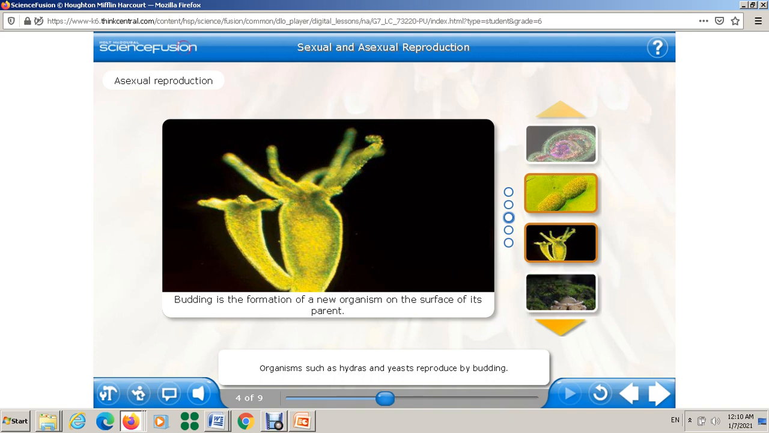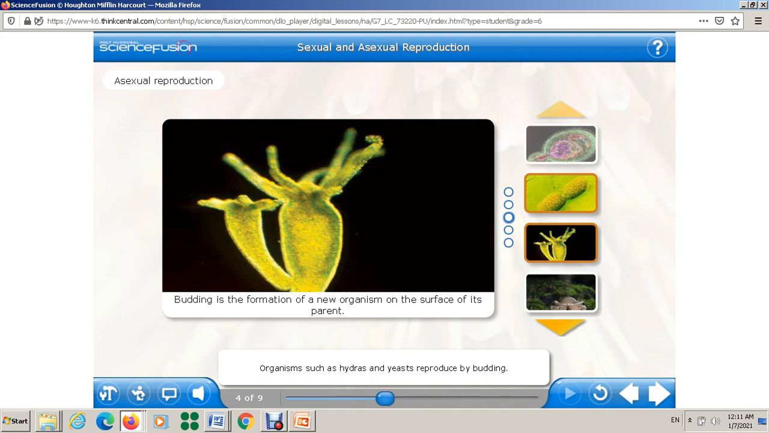Hydra, and another organism that reproduces by budding, is yeast. You have to keep in mind that Hydra and yeast are eukaryotic. Yeast is unicellular, a single cell, and Hydra is multicellular. And it will give what? Exactly the same genetic material.